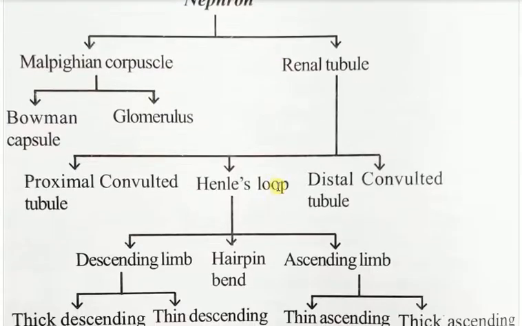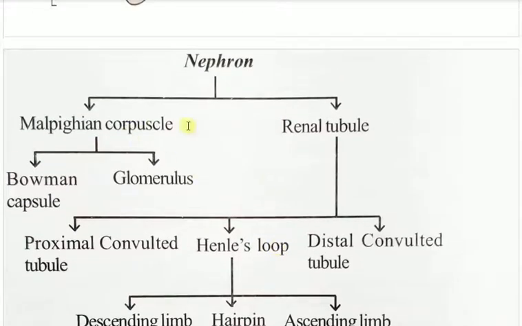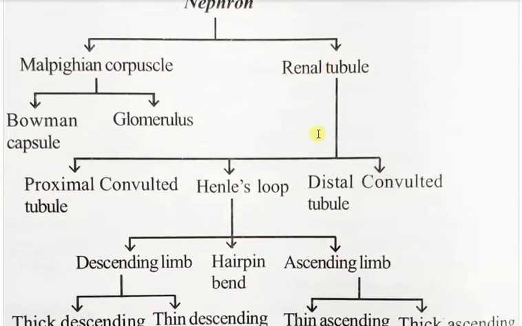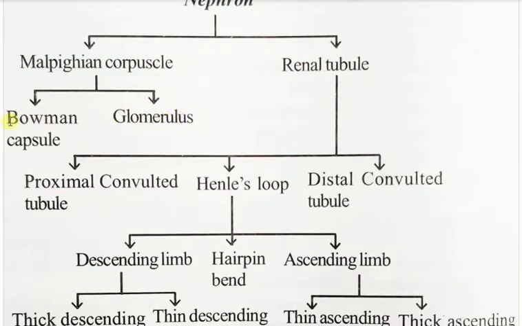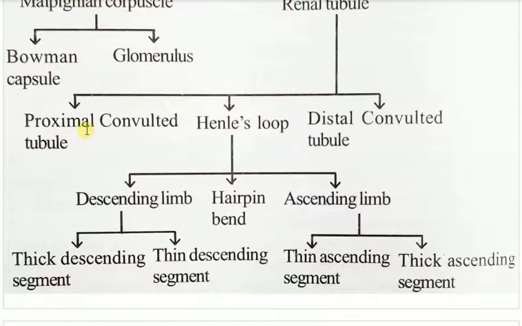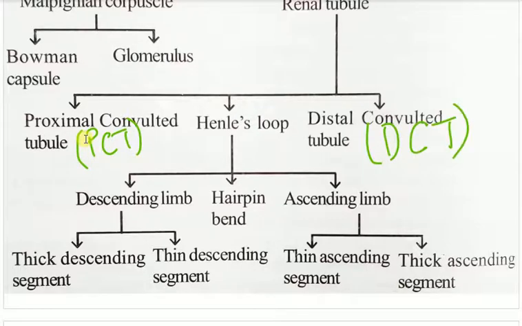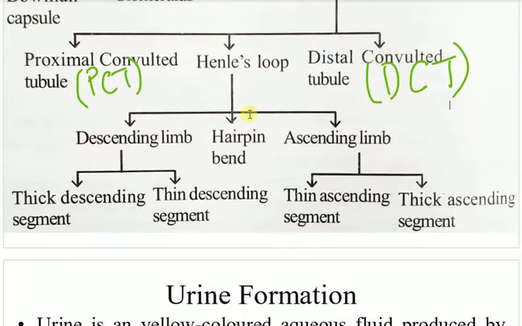Now here is another chart. The nephron has two portions. I have already said that they are the Malpighian corpuscle and the renal tubule. The Malpighian corpuscle is divided into two portions: Bowman's capsule and glomerulus. The renal tubule has three portions: the proximal convoluted tubule, or PCT, the distal convoluted tubule, DCT, and Henle's loop. Henle's loop has three portions: descending limb, hairpin bend, and ascending limb.